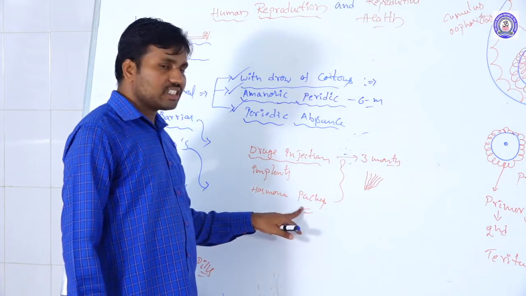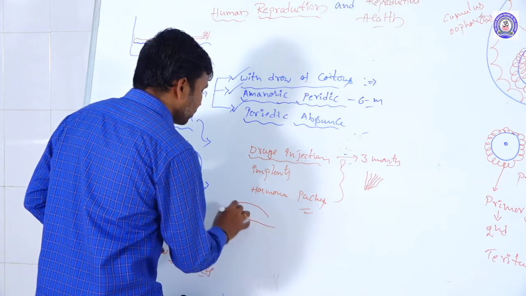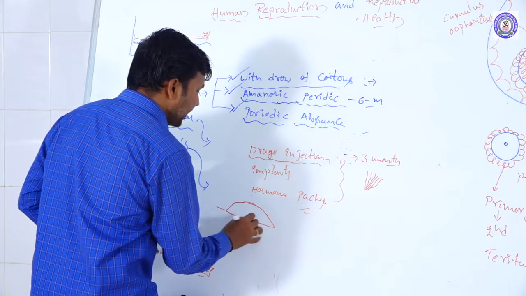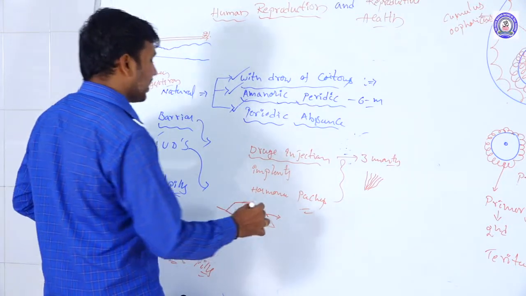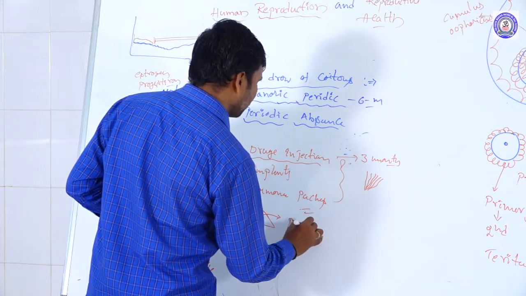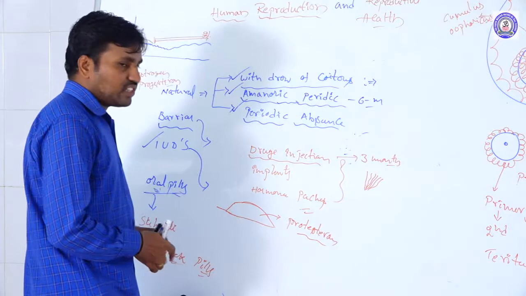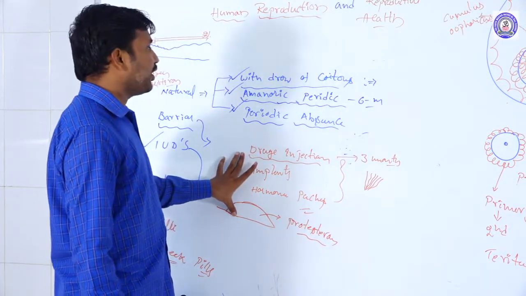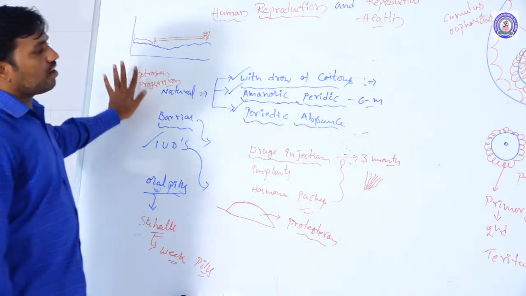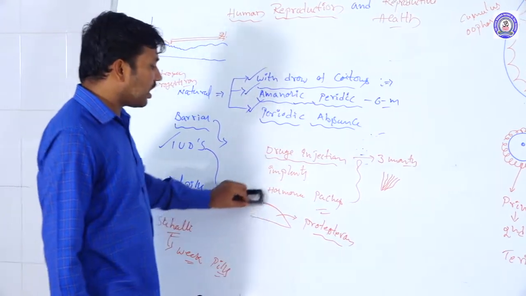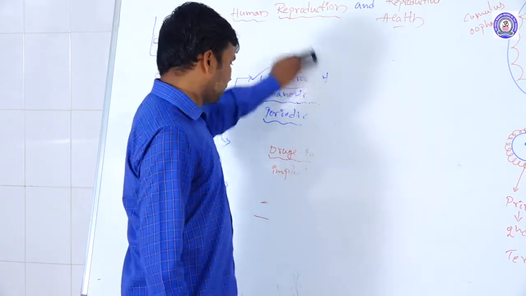The hormonal patches also store the hormones as a patch, continuously secreting the hormones. Like that, we take progesterone. So it is also preventing fertilization for a longer duration. These are also contraceptive methods we follow. So all these are regarding contraception, that means preventing the fertilization of the ovum with the sperm.